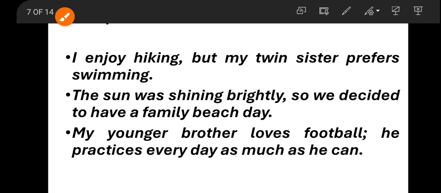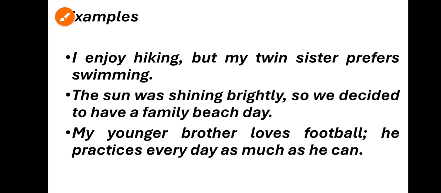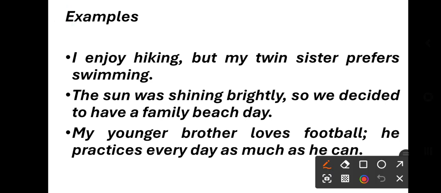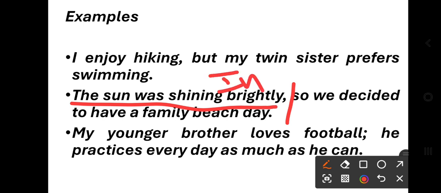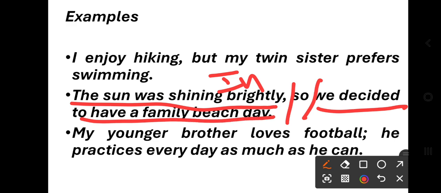Let us see another example. The sun was shining brightly. Of course, up to brightly it is complete, so that makes complete sense. That is an independent clause. We decided to have a family beach day. That is an independent clause joined by so, right? So this is the difference: there are two independent clauses joined by a conjunction. So that is also a conjunction, and a comma is also there. Here a comma is also there.